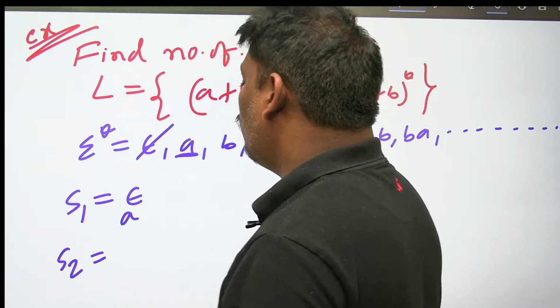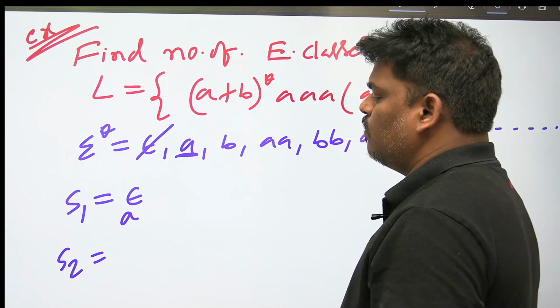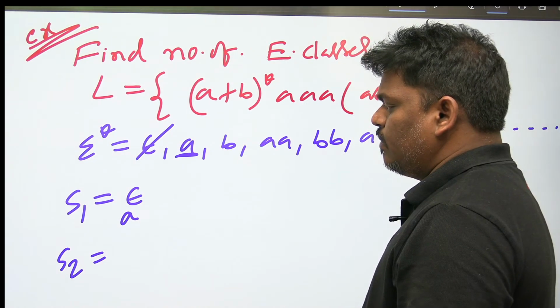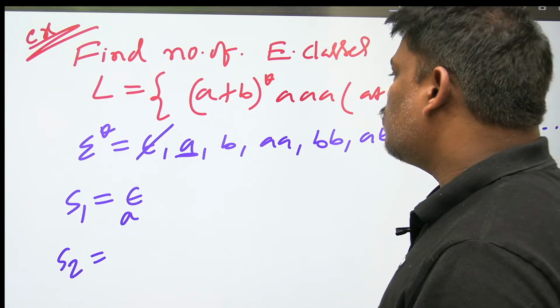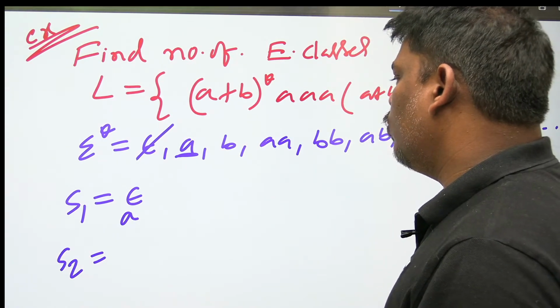I added. Now let us assume that epsilon is X, and A is Y. Now two strings X and Y belong to the same equivalence class if and only if